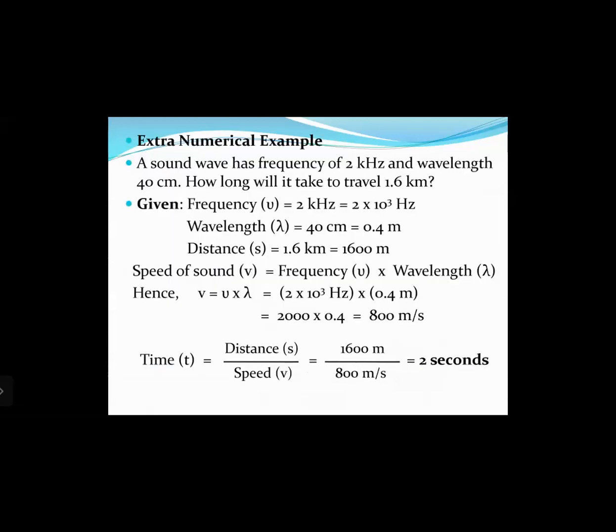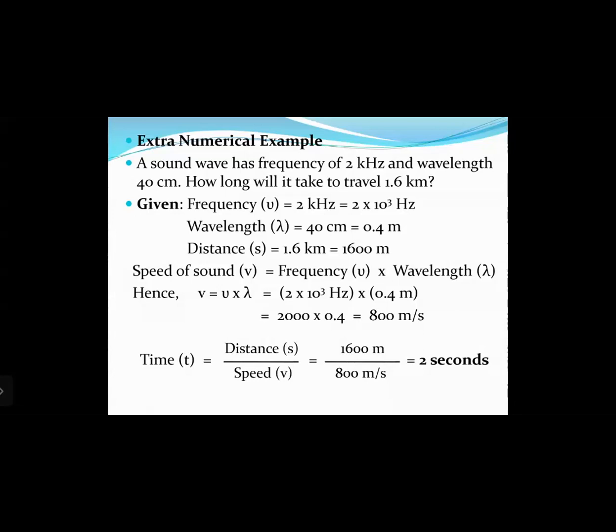Then the last numerical. A sound wave has a frequency of 2 kilohertz and a wavelength of 40 centimeters. How long will it take to travel 1.6 kilometers? Now here, first we will have to calculate the velocity of the sound wave. Let us write down the given first. Frequency nu is 2 kilohertz. We know 1 kilohertz is 1000 hertz, that is equal to 2 into 10 raised to 3 hertz or 2000 hertz. Wavelength lambda is 40 centimeters.